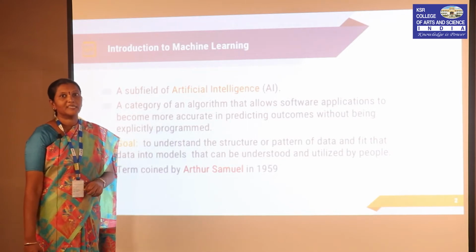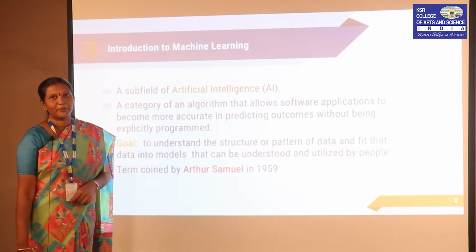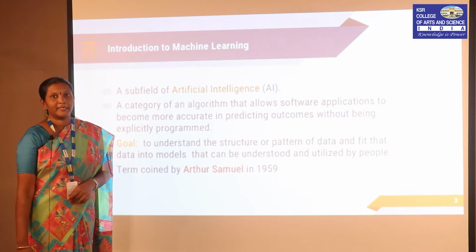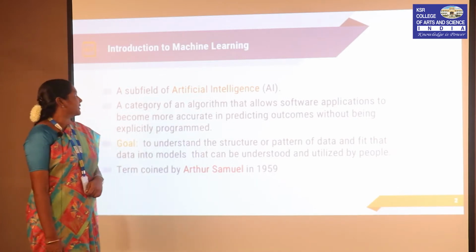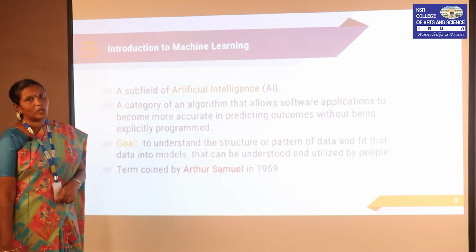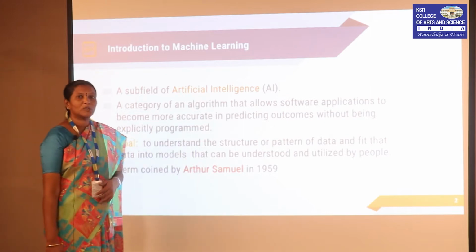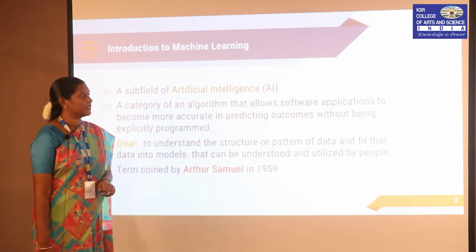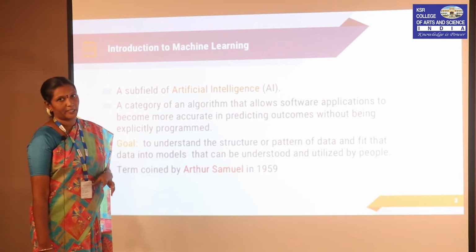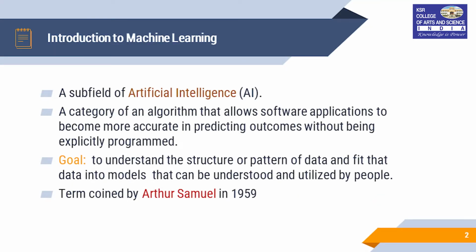Machine learning is all about teaching a computer how to learn from data to make decisions or predictions. It can be considered a subfield of artificial intelligence, a category of algorithms that allows software applications to predict outcomes without being explicitly programmed.